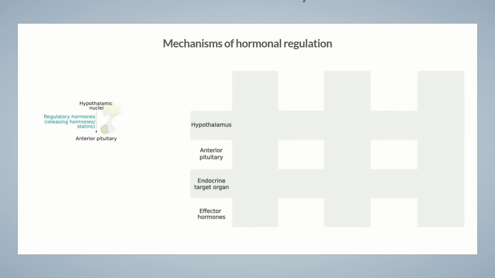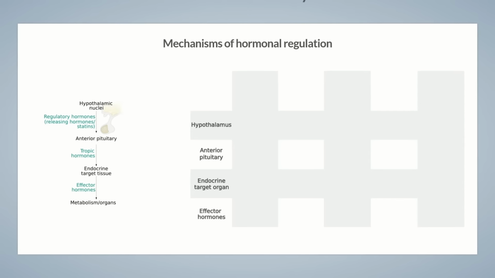Regulatory hormones are peptide hormones that are formed through proteolysis from precursors. In addition, tropic hormones are also almost exclusively peptide hormones. They act on peripheral endocrine glands in the body and stimulate the synthesis of effector hormones. These, in turn, belong to completely different hormone classes and fulfill various functions in the body.